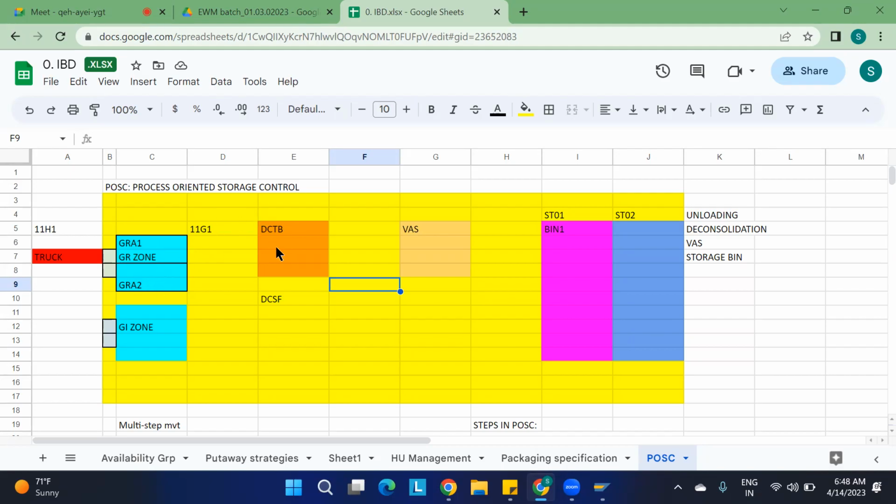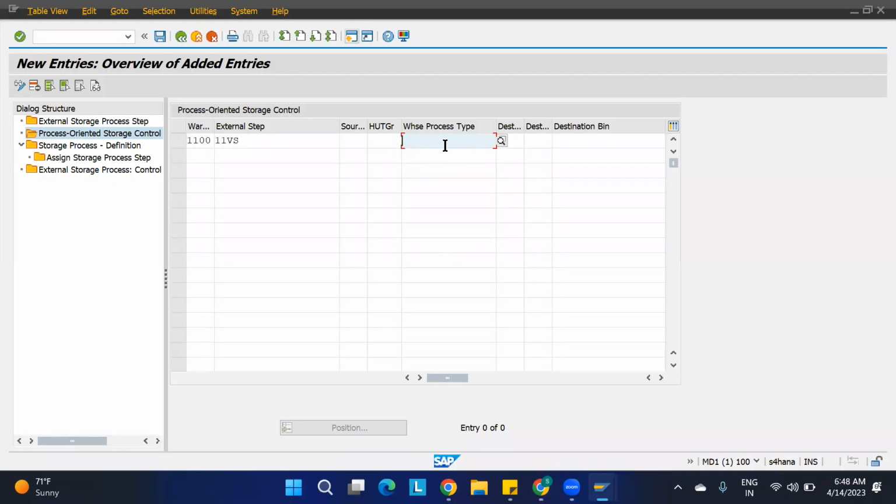We just have to mention the destination. Here the destination is also mentioned with the rule only. Now the source is there, and I have to mention the destination. Correct, right? But the warehouse process type is important, so I'm going to maintain 3060. As I said, 3060 we're going to use for the internal movement of the HU.